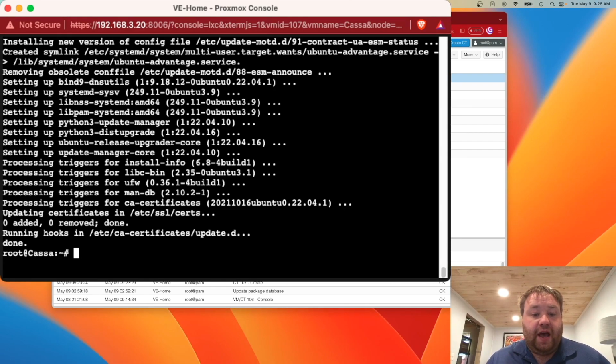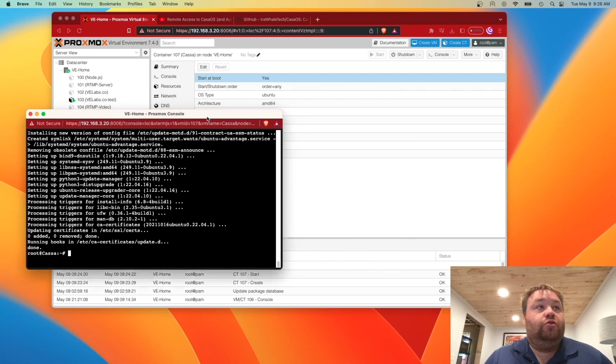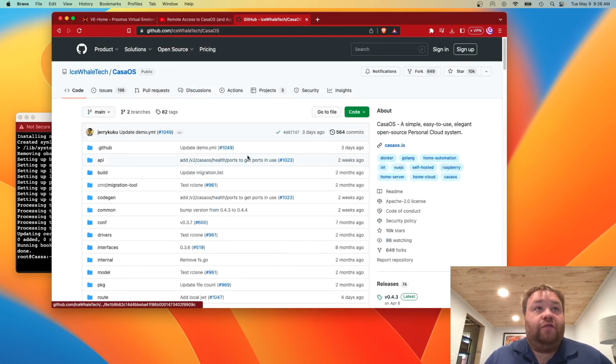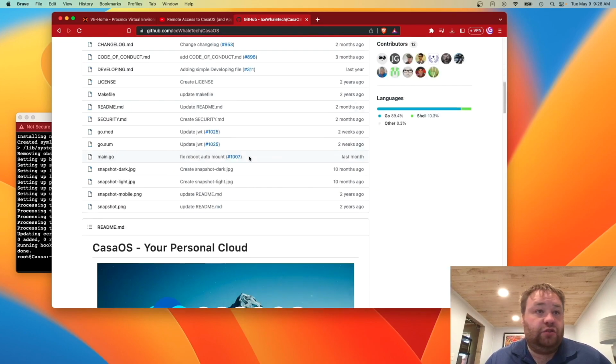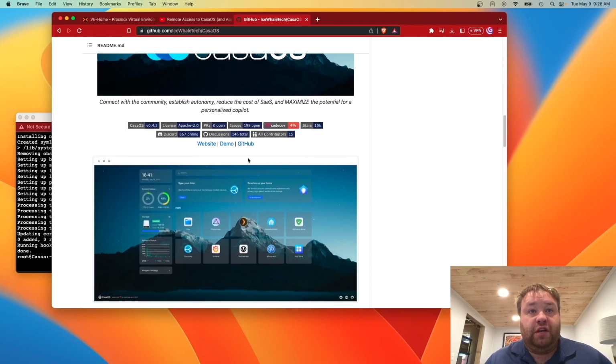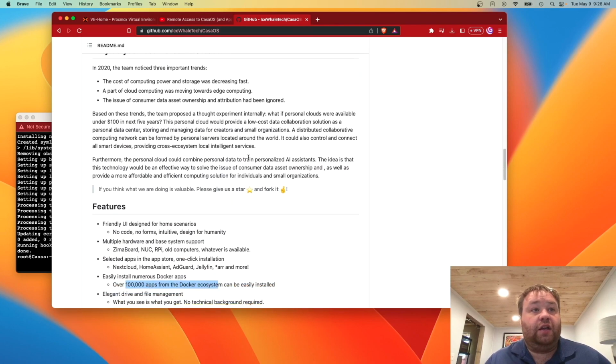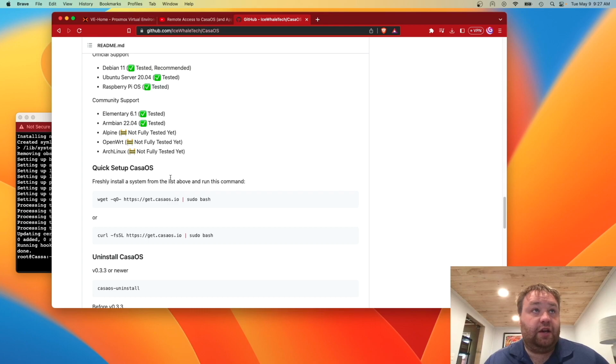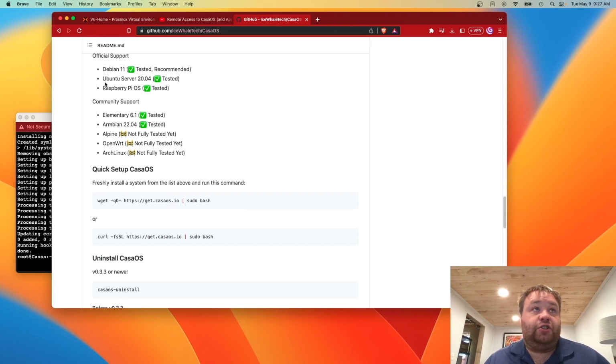we're going to want to head back over to our GitHub repository, the one where all of the CasaOS stuff is hosted. And remember, I told you there was a single line: download a script and execute the script to install CasaOS. So we'll scroll down here, and we're definitely using an officially supported OS, Ubuntu server. It is a little bit newer of a version, but that's okay. Or most of the time okay. So we're just going to grab this script right here.